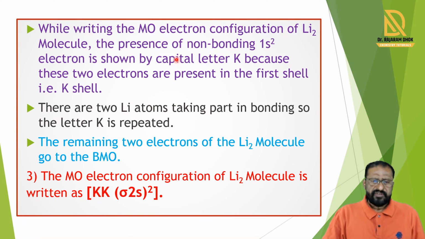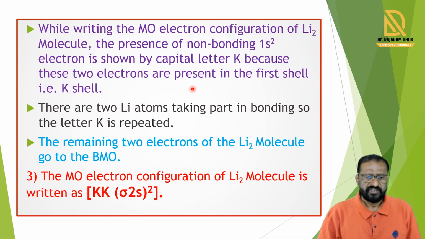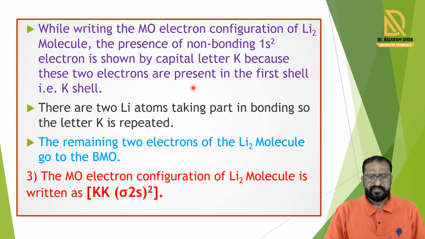In the molecular orbital electronic configuration of lithium, the 1s2 non-bonding orbitals are present, and these orbitals are shown by the letter K. In the lithium molecule, two atomic orbitals combine with each other and form two molecular orbitals, that is sigma 1s2 and sigma star 1s2.